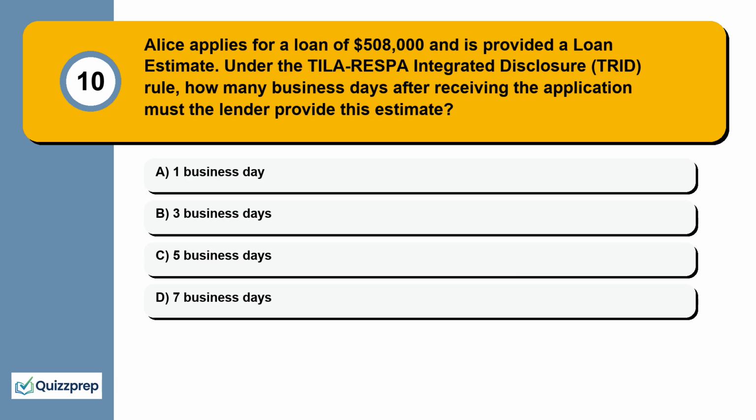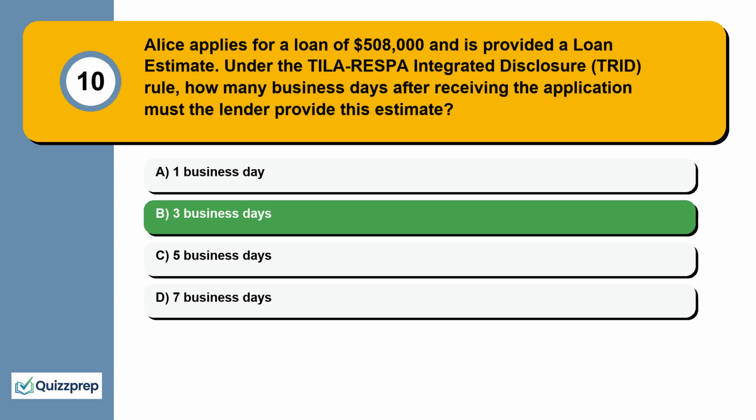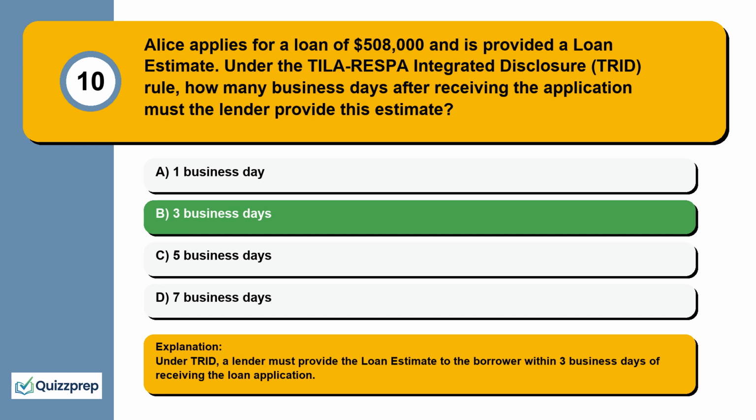Question 10. Alice applies for a loan of $508,000 and is provided a loan estimate. Under the TILA-RESPA Integrated Disclosure (TRID) rule, how many business days after receiving the application must the lender provide this estimate? 1 business day, 3 business days, 5 business days, 7 business days. Under TRID, a lender must provide the loan estimate to the borrower within 3 business days of receiving the loan application.